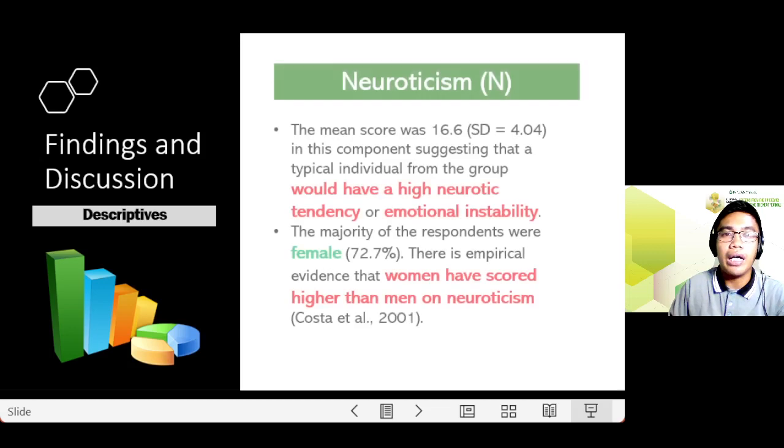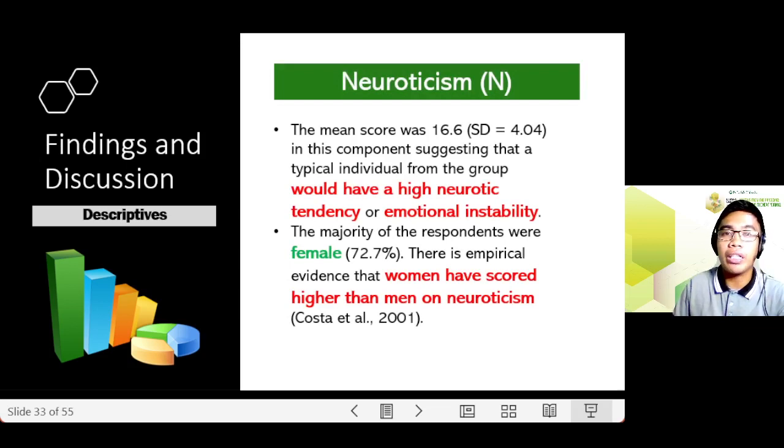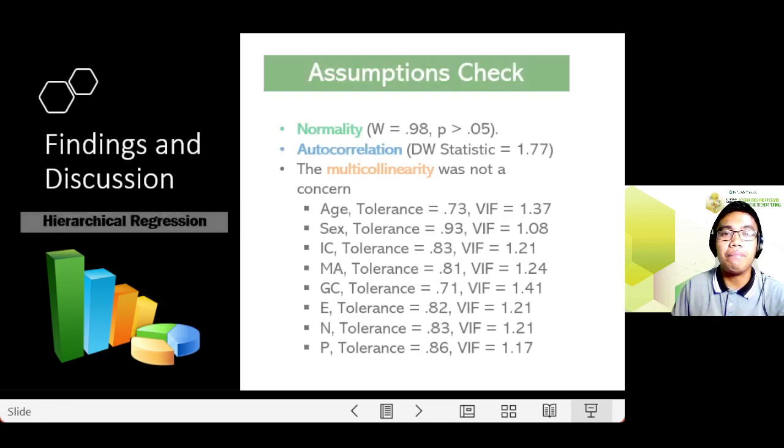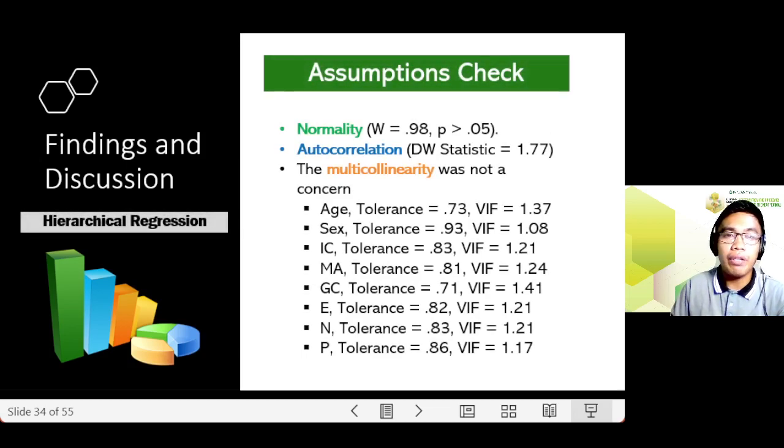two ends. And last, for neuroticism, a typical individual from the group would have a high neurotic tendency or emotional instability. I have attributed it to the fact that most of my respondents were female, and there is empirical evidence to suggest that women have higher neuroticism than men. And now for objective number 3, I employed hierarchical regression, but prior to that, I checked the assumptions.